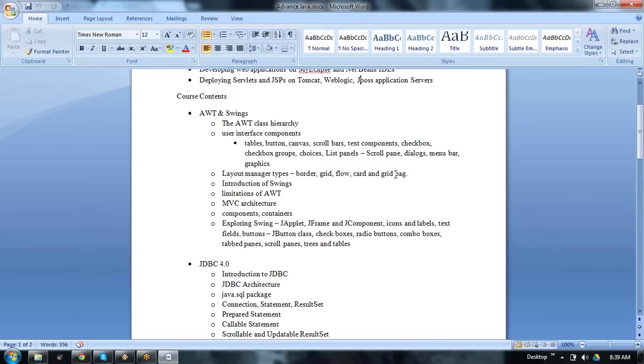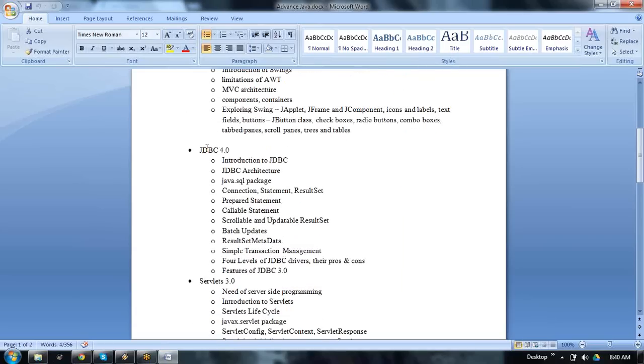Actually, Java is divided into different kinds of modules. One is called JSE, another is called advanced Java, and the next is JEE. JSE means Java Standard Edition, which we call core Java. In advanced Java, threads and those things will come. Are you able to see my desktop? AWT and Swings, a little bit, and JDBC, which is called database connectivity.